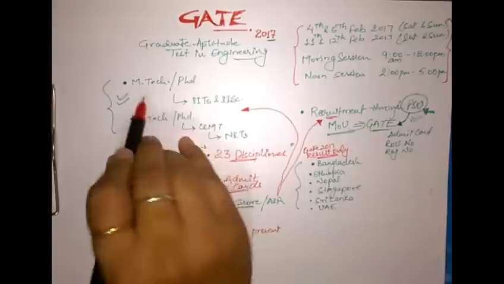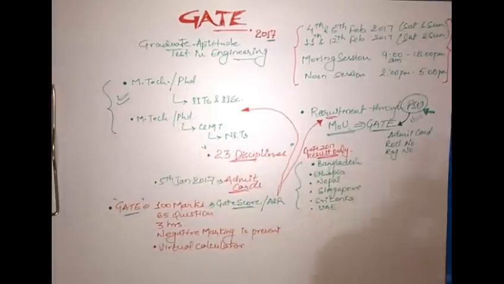But the MTech and PhD courses can be pursued by previous year GATE scorecards, but only up to 3 years. Earlier it used to be 2 years, but because of some demands, they have increased the year margin to 3 years.